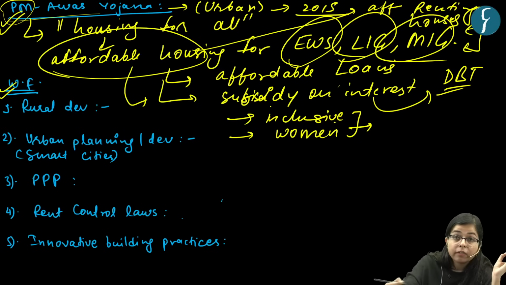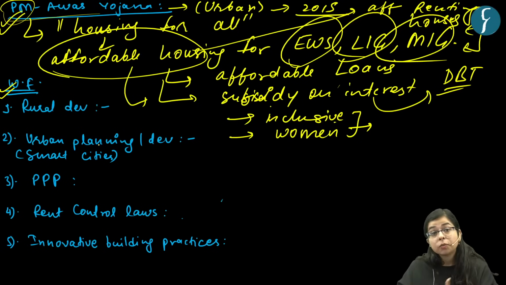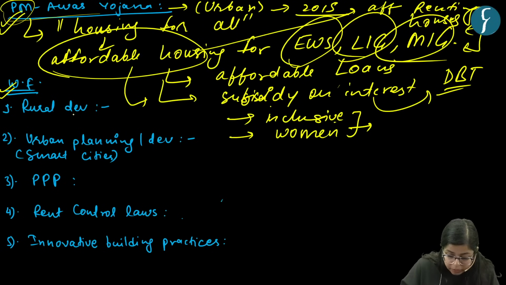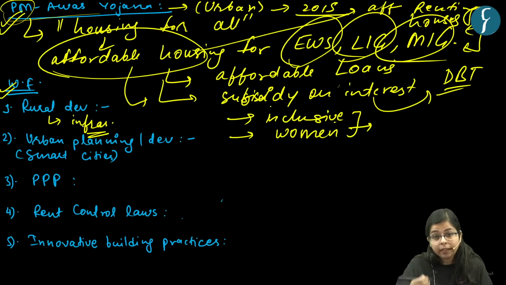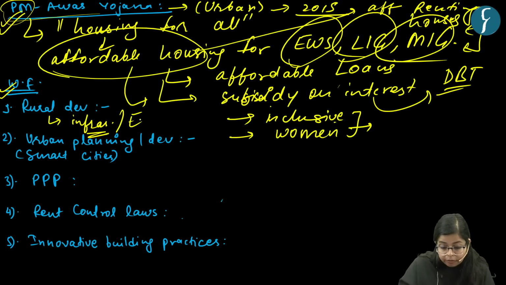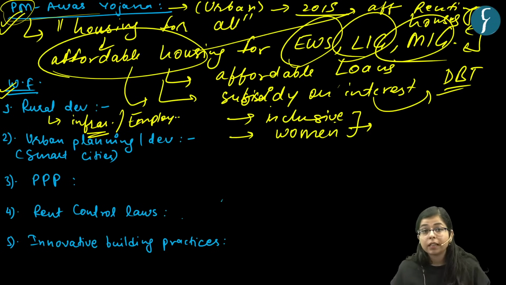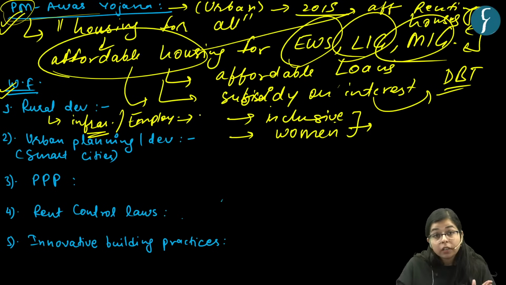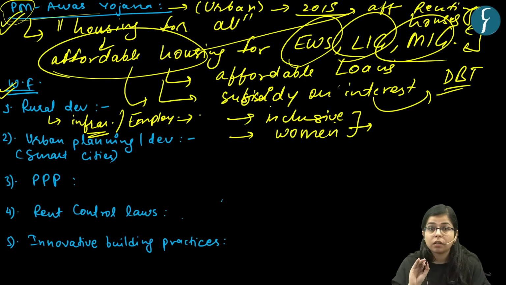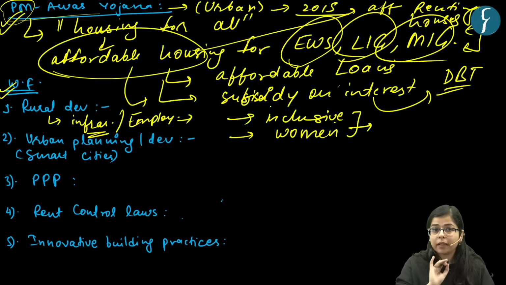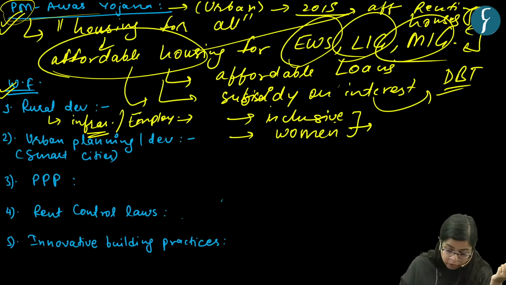So what should be the way forward in this regard to deal with this topic? The first thing is there should be the development of rural areas. If we say development of rural areas, we say that the infrastructure of rural areas should be developed. There should be enough employment opportunity or self employment opportunity in the rural area, in order to prevent migration or to promote reverse migration, right? The first thing is development of rural areas.